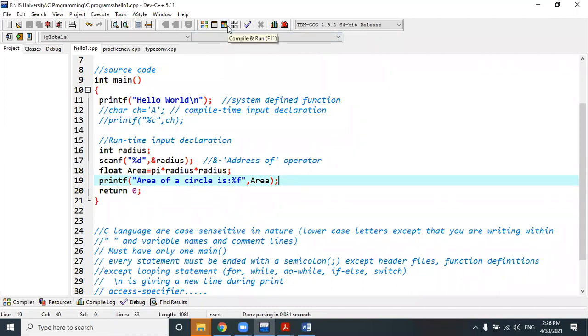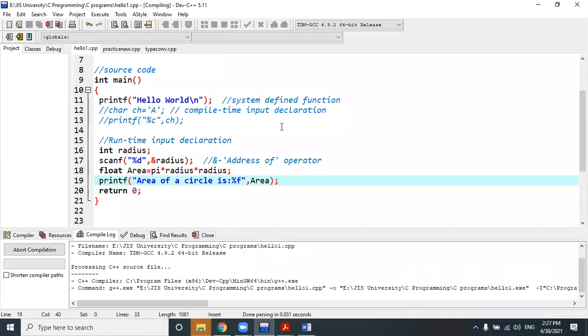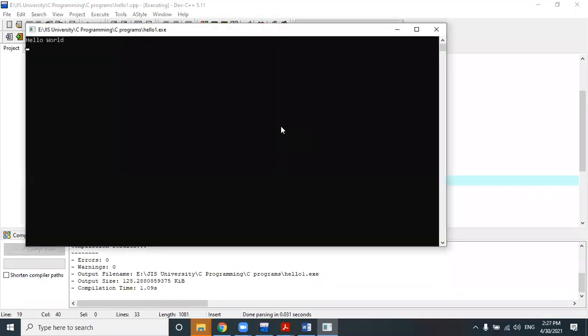So right now I'm executing this program, and everyone look at the execution very carefully. Look, after hello world, the cursor is blinking. It will not give you any output. Why? Because this is not output. This cursor is blinking to demand input from your end. That's why it's blinking. Now suppose I have given the input of the radius, that is 5, and press enter. Then it will give the area of that circle. And this is the way of giving input at runtime or execution time.